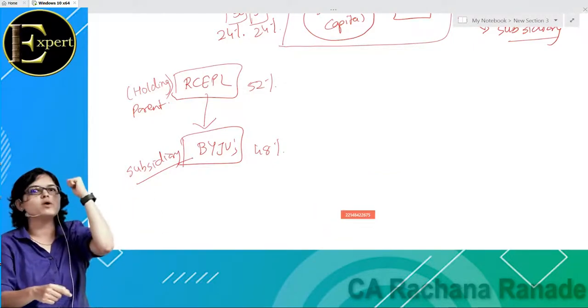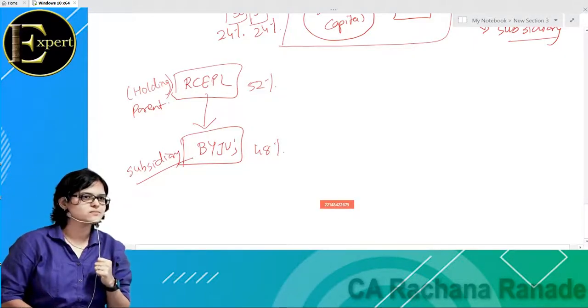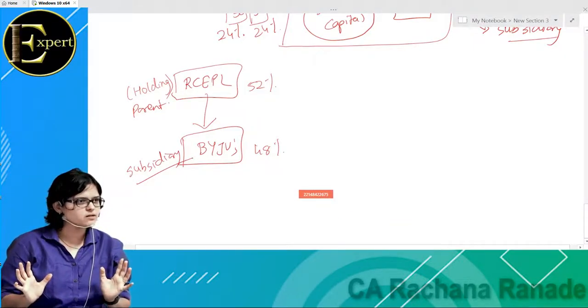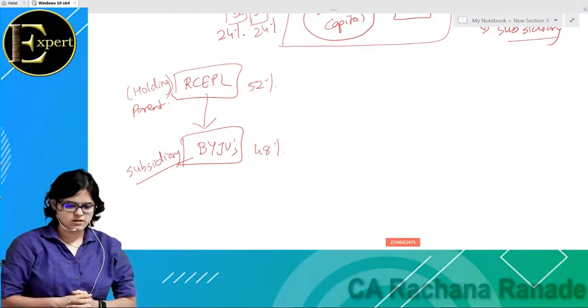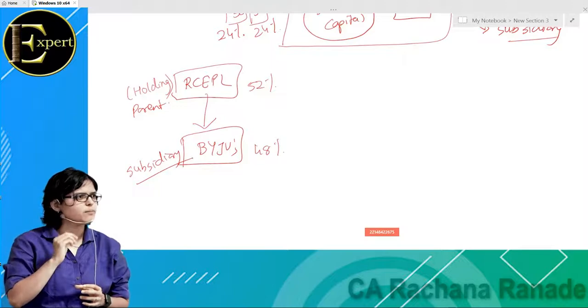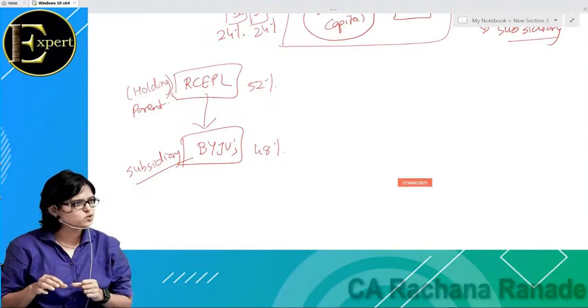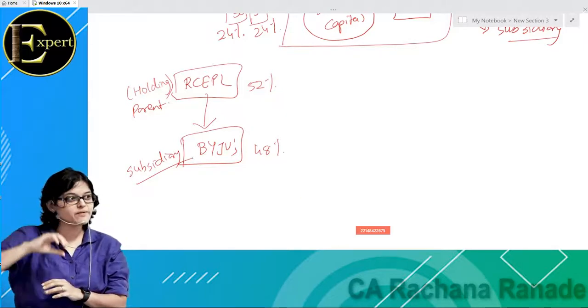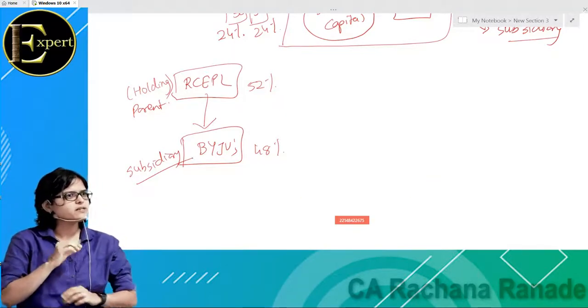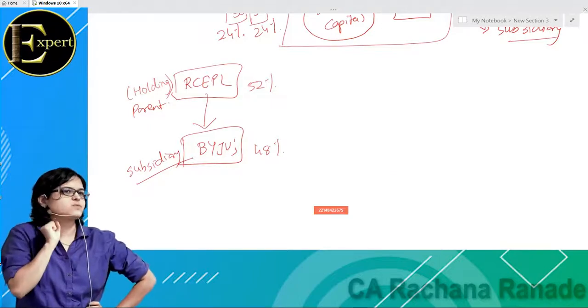Now, sir, let us understand your example. You said that subsidiary is like a branch. Do you think Byju's is a branch of Red Chillies Entertainment Private Limited? No. So let us understand what is the difference between a branch and a subsidiary. Branch उसी company का होता है. Means what? Branches of the same company means what?